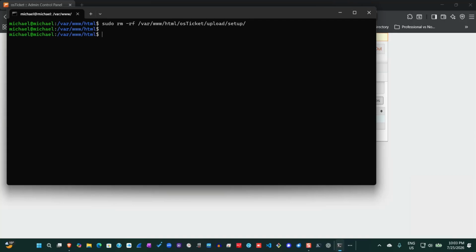So the directory, as far as I'm concerned, is deleted. So I'll go ahead and change permissions on the osTicket configuration file with the following command, which will be this command.